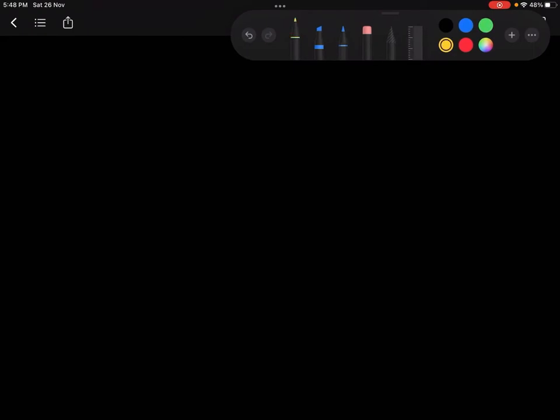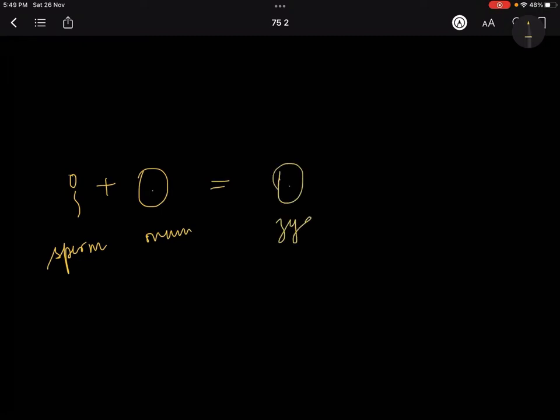Okay, so now what happens is, there is a sperm and there is an ovum, right? The sperm and the ovum fertilize together to make a zygote. This is how, when egg and sperm fertilize, they make a zygote, and that zygote eventually takes the form of a baby.